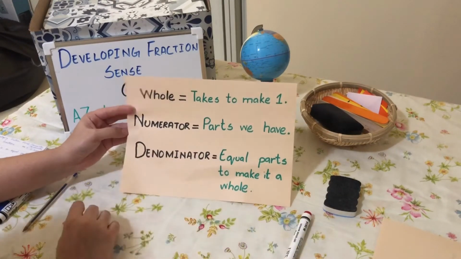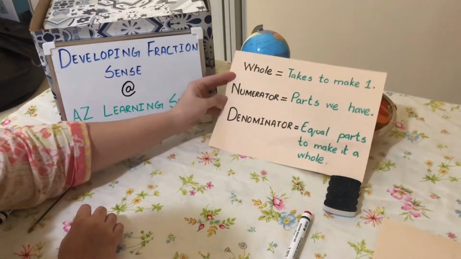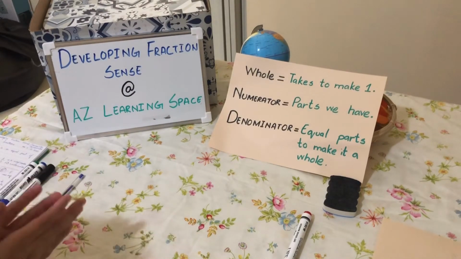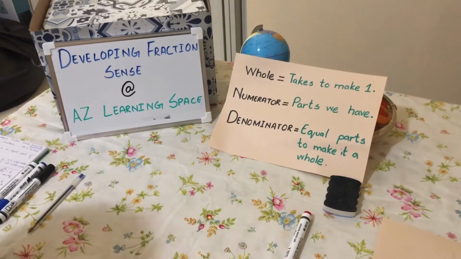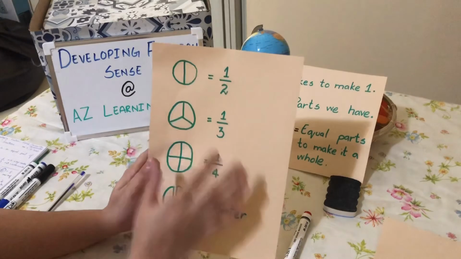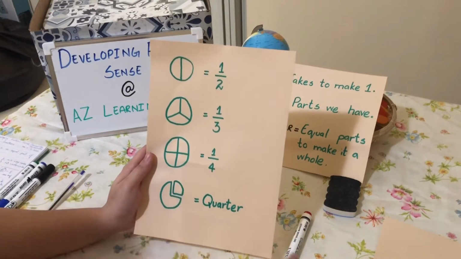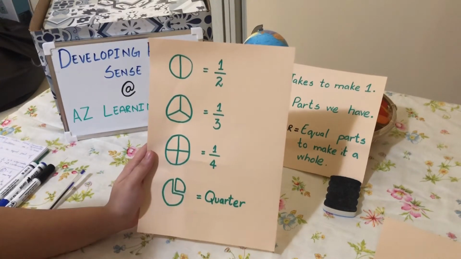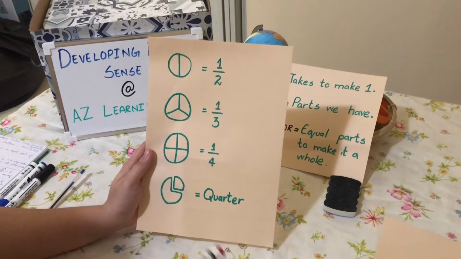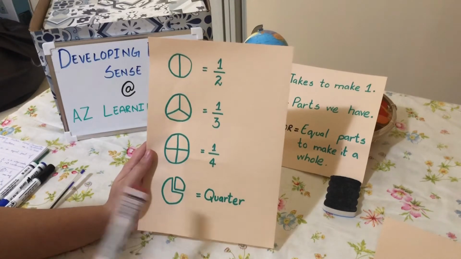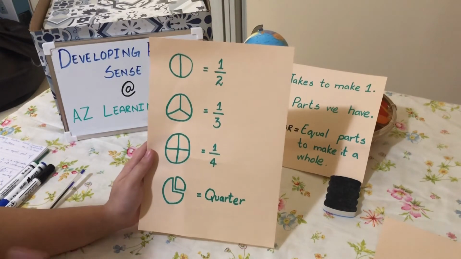So we will put this chart here, and we will continue with the next activity, how to progress with this numerator and denominator concept. Here I have prepared this small sheet in which I have chosen a simple basic shape, the circle. It is completely up to you. You can choose rectangle, circle or triangle, but at the very basic level we always prefer the circle. The concept remains the same even if the shape changes.